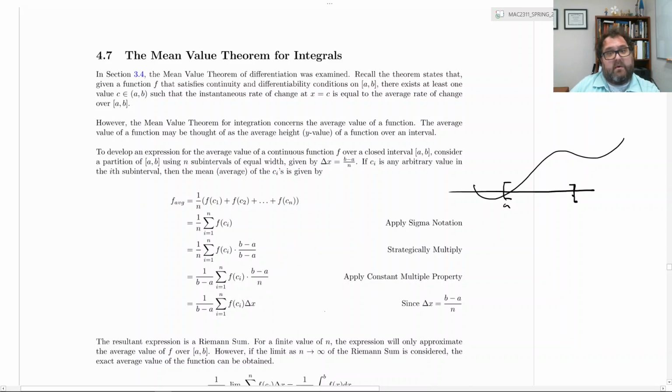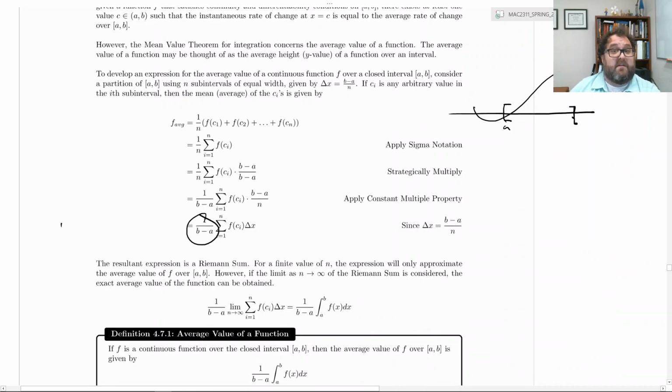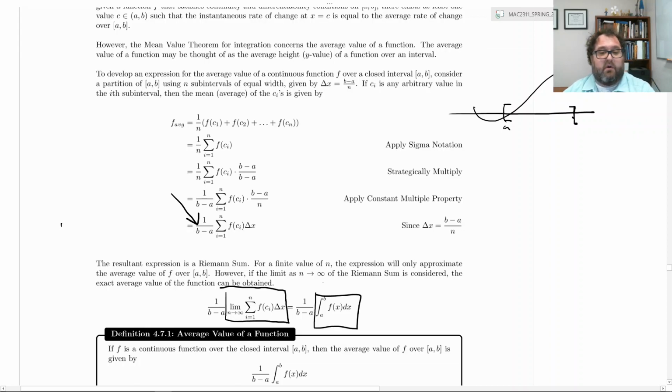The only difference is now we have this 1 over b minus a out front. Now, of course, a Riemann sum, if it's finite, is not equivalent to a definite integral. It's an approximation of a definite integral if you have a finite value of n. However, if we take the limit of this expression as n goes to infinity, we get the limit of a Riemann sum, which we know is exactly equal to the definite integral. The only difference now is there's a 1 over b minus a out front.